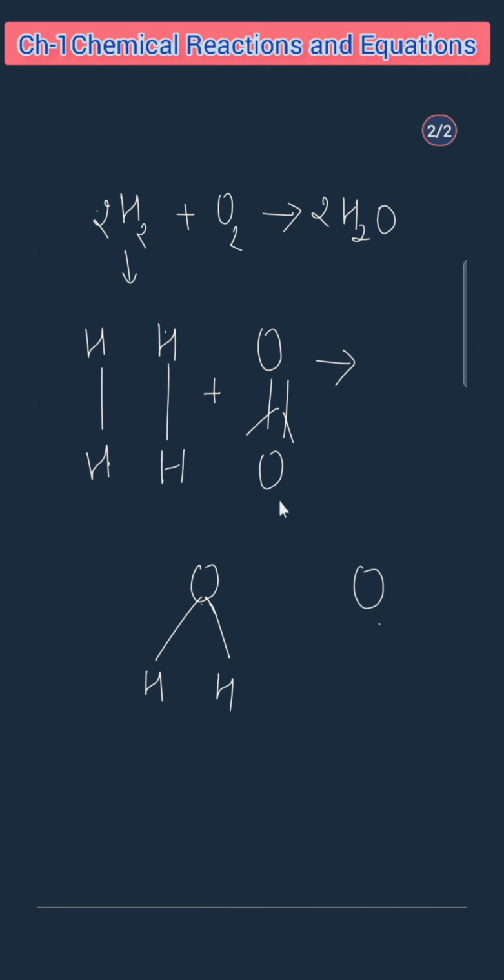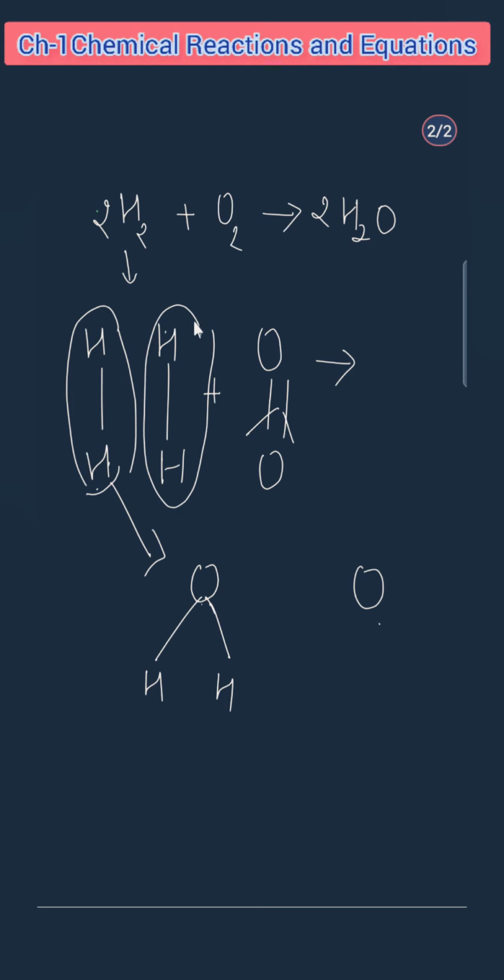One molecule of hydrogen will go with this oxygen, and one molecule of hydrogen will go with this oxygen. So here you can see two molecules of water. I hope you have understood. So we can say old bond.